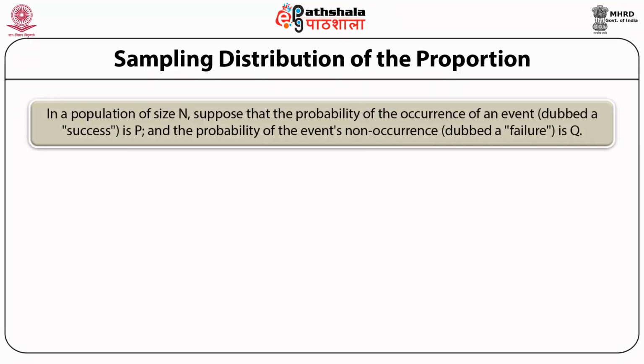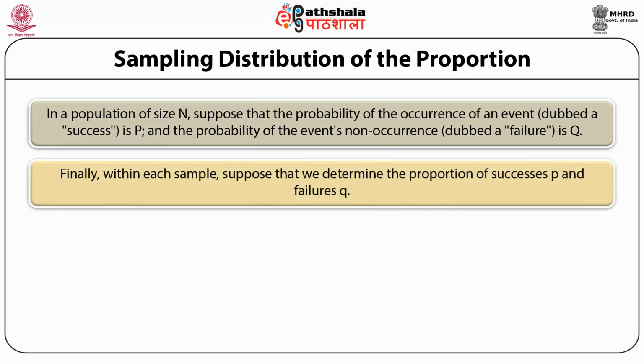Sampling distribution of the proportion. In a population of size n, suppose that the probability of the occurrence of an event, dubbed as success, is P, and the probability of the event's non-occurrence, dubbed as failure, is Q. From this population, suppose we draw all possible samples of size small n, and within each sample, we determine the proportion of successes p and failures q. In this way, we create a sampling distribution of the proportion.